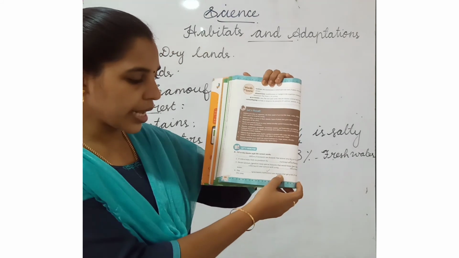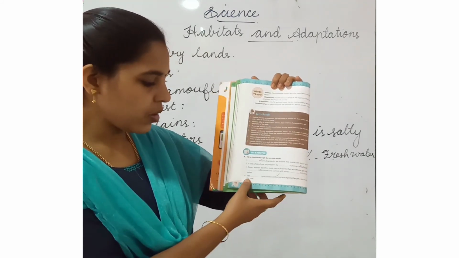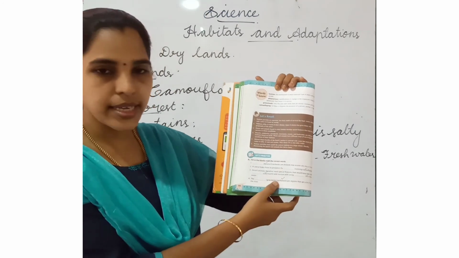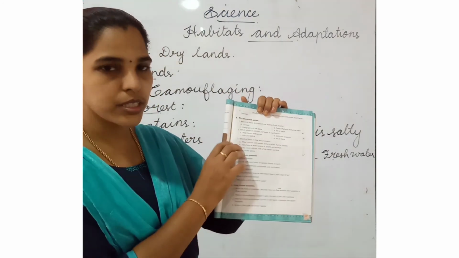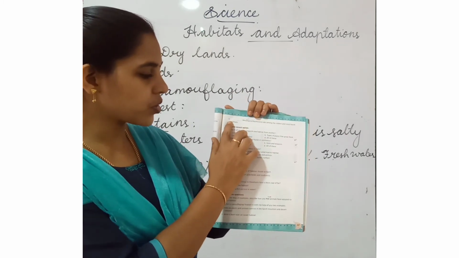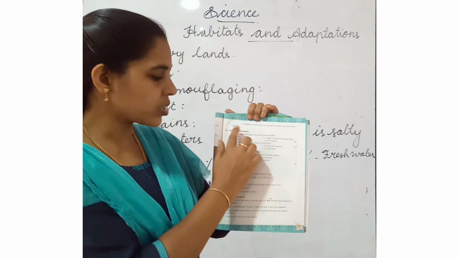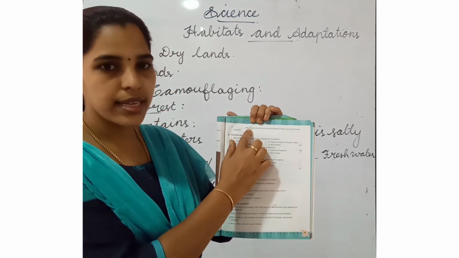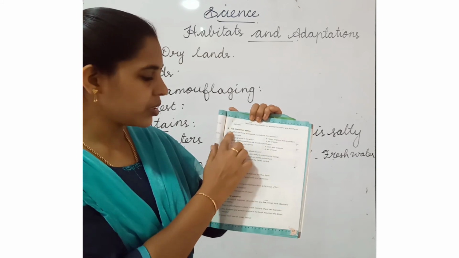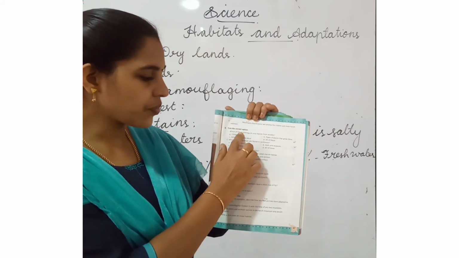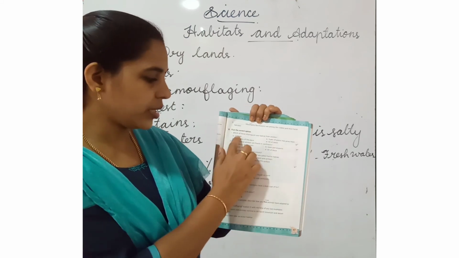Fourth one. The dash are regions that get a lot of rainfall all the time. Answer is rainforest. Next page, page number 67. Fifth question. Dash are among the coldest and most harsh habitats. Answer: mountains. Tick the correct option. First question. Which of these distinguish one habitat from another?